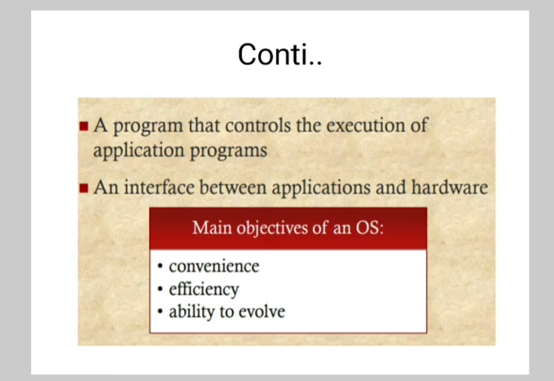The positioning of an operating system in the overall system can be explained as follows: the computer hardware, outside of this is the operating system, then system programs, then application programs, and at the end the users.